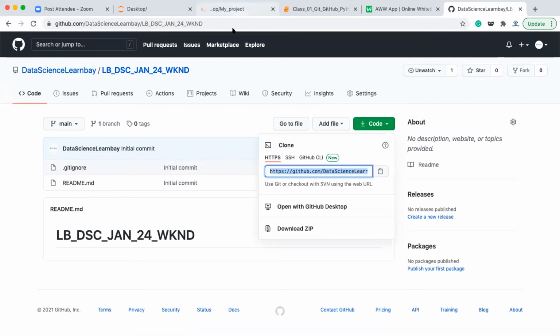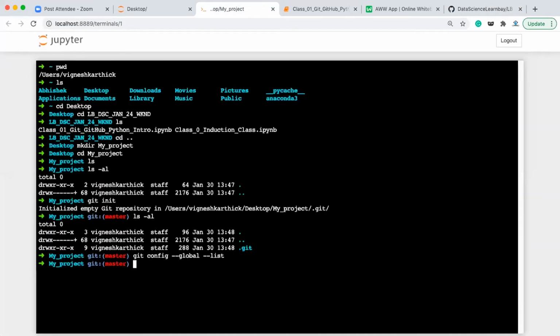Once it is copied, come back here and make sure that you are in this My Project folder. It is showing Git master. If it is done, then just type here git remote add origin and paste the link here. Once you paste the link here, it will link this local repository with the cloud repository.